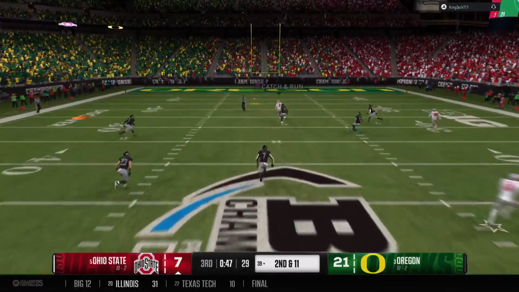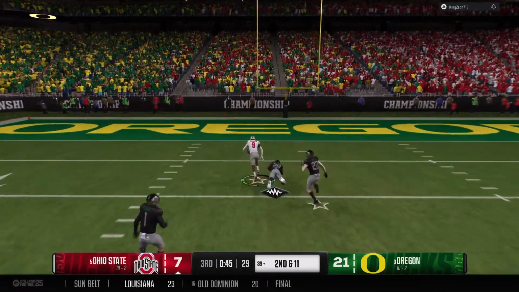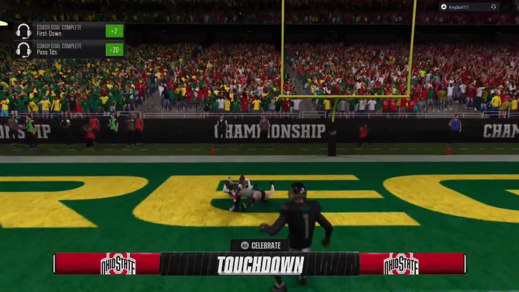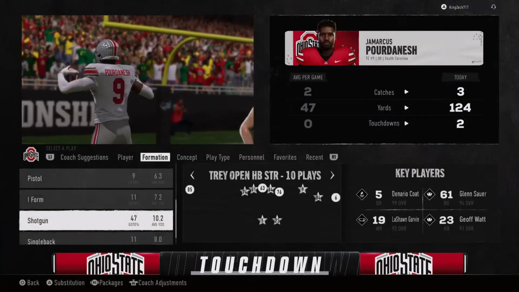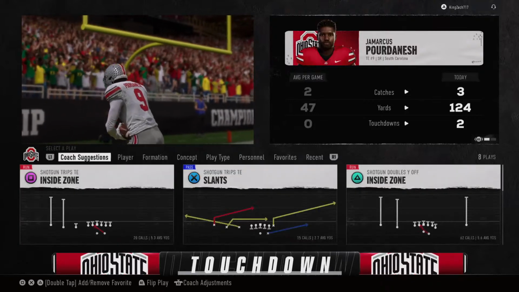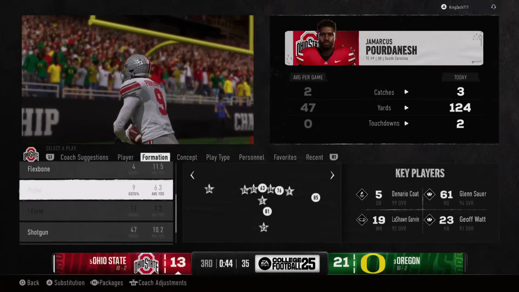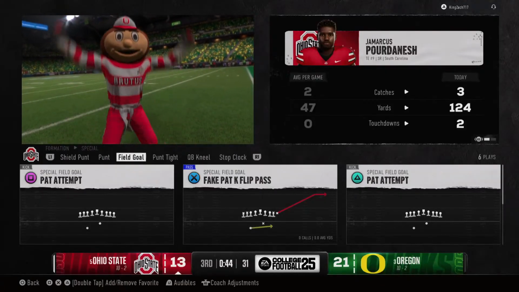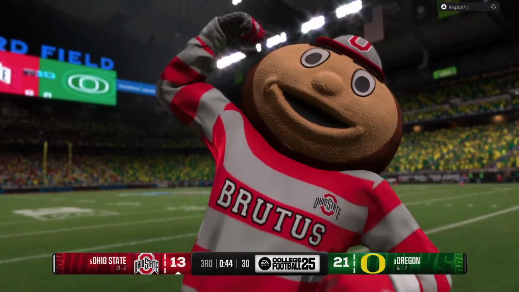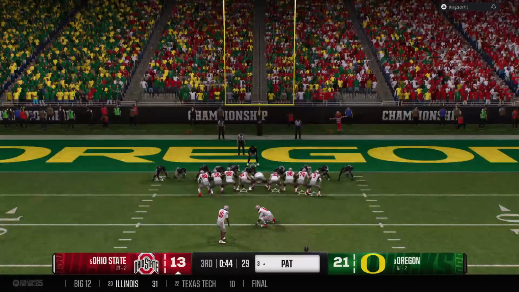And he lofts one deep over the middle. Deep shot caught inside the 15. And he takes it in for the score. Touchdown, Ohio State. What a well-designed play here by this offense to get the ball to the gifted tight end. Of course, he's got the size, but here he shows you the speed that he has in outrunning the secondary into the end zone for a big touchdown.